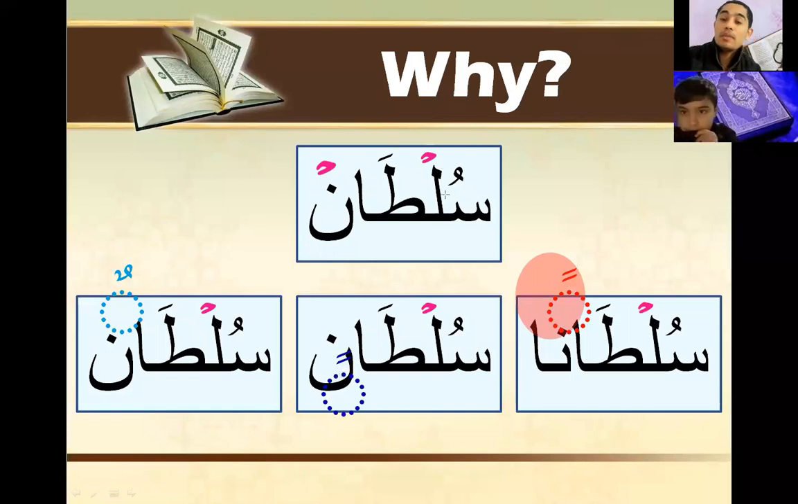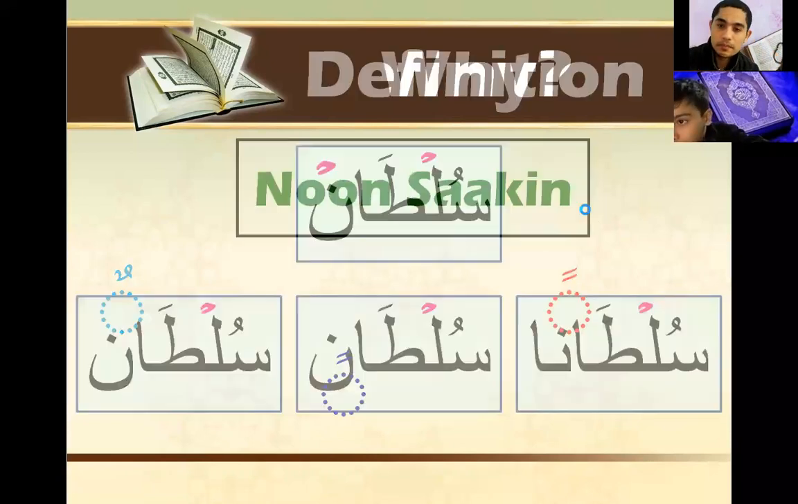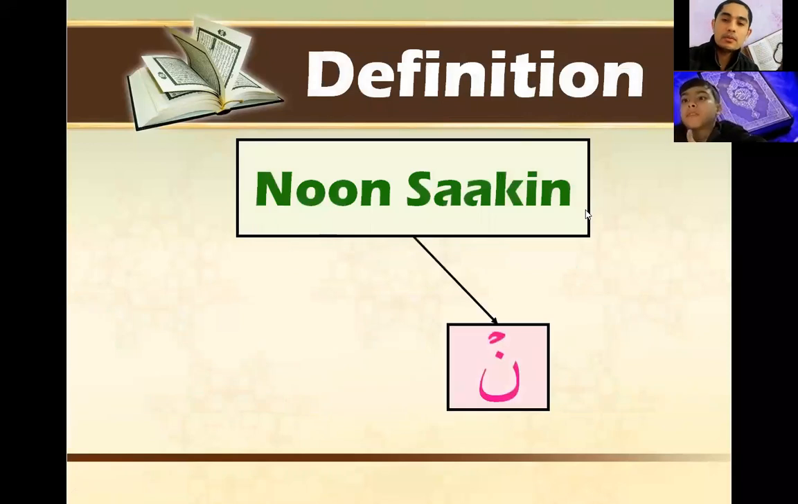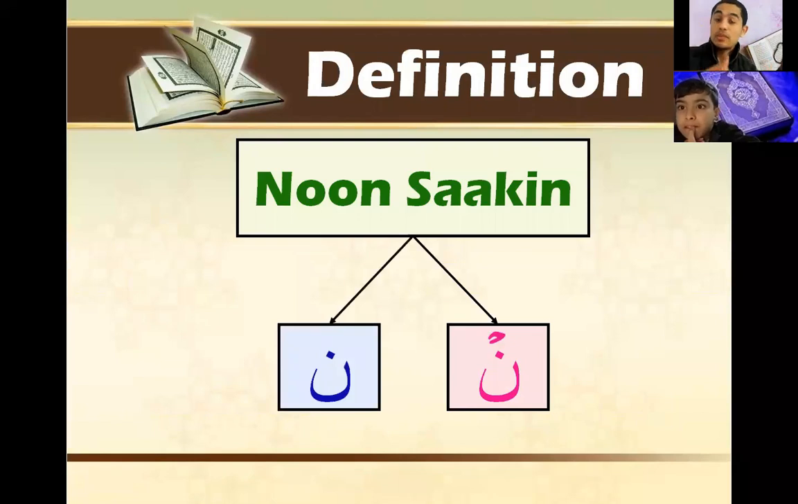So all of them have the same sound, which is noon, because noon and tanween both have the same sound. That's why we consider noon and tanween the same rules. We give them the same rules. Okay, so as we said at the beginning, noon sakin is noon with no haraka, with no movement, no fatha, no kasra, no dhamma.